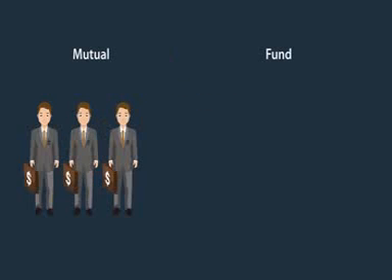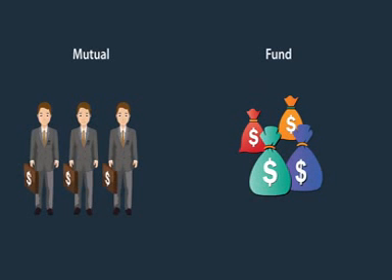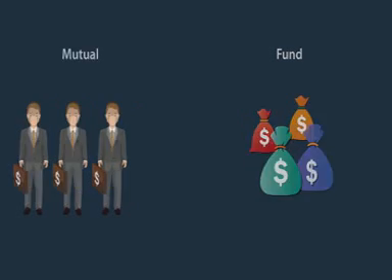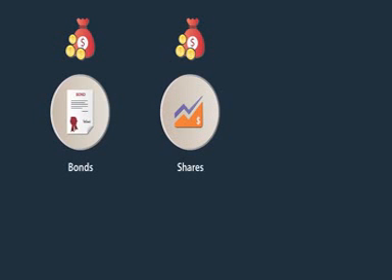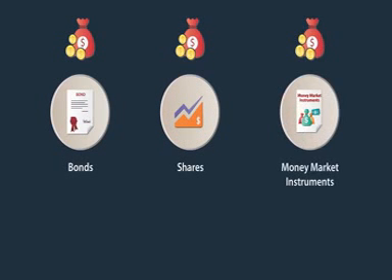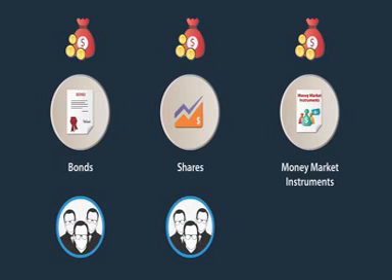A mutual fund is a common pool of funds, invested by different investors. The fund manager then invests these collected funds into specific securities, like bonds, shares, or other money market instruments. The returns earned through these investments are shared by its investors, in ratio to the number of units owned by them on a pro rata basis.